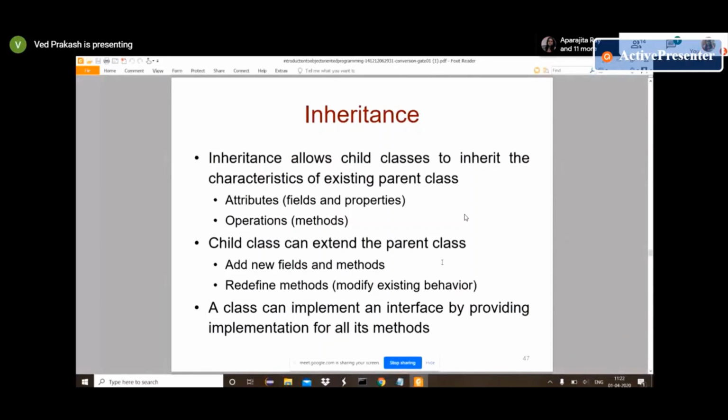So same thing here. Inheritance allows child classes to inherit the characteristics of an existing parent class: attributes, fields, properties, and operations. And after inheriting all the attributes and fields, it can provide its subclass specific methods and can use the same attributes.